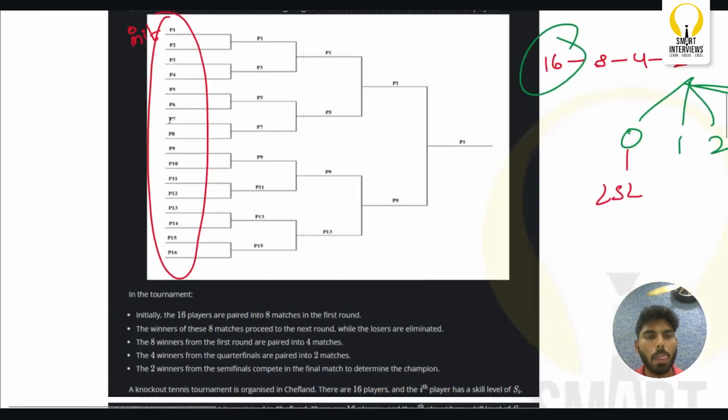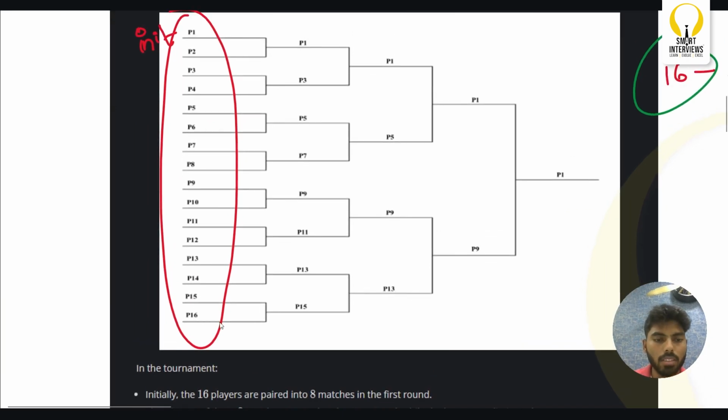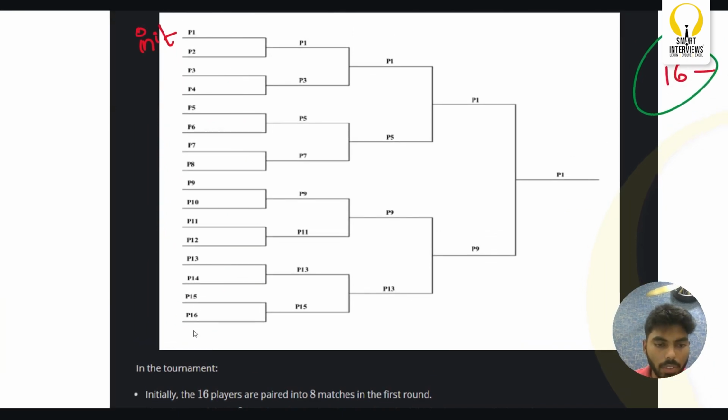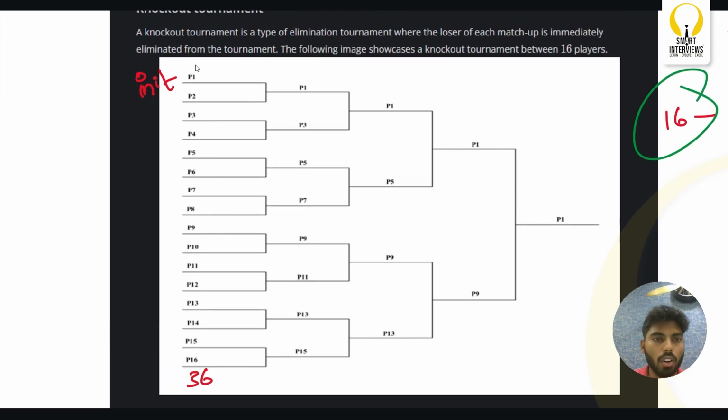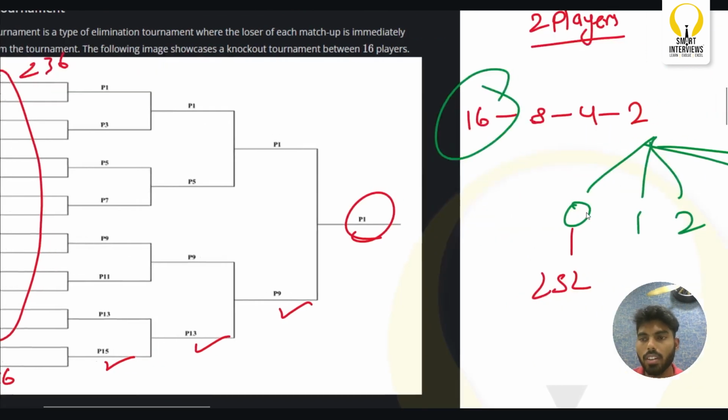So here, high skill level means he is gonna come here, which in our case is 36, and all these players from P1 to P15 have less than 36. No matter what pairing you do, he's gonna win this round, he's gonna win this round, he's gonna win this round, and he's the one person who is going to win the last round as well. He's gonna be the winner, right?